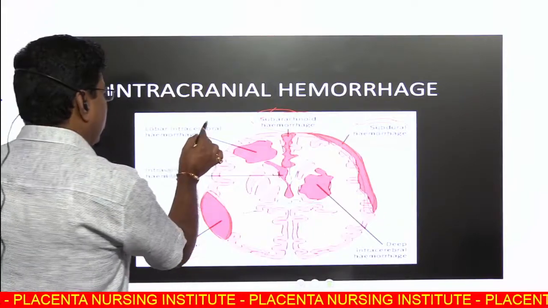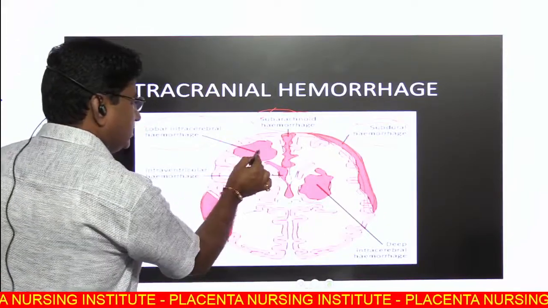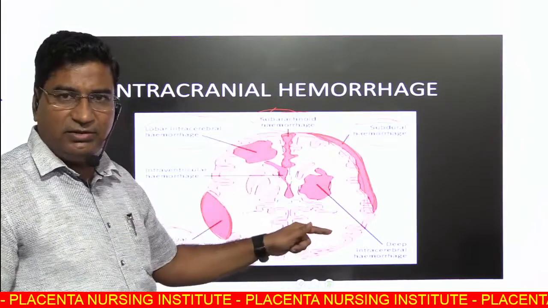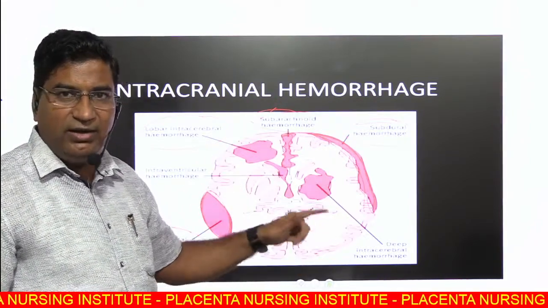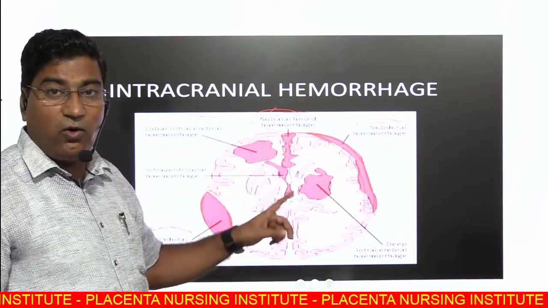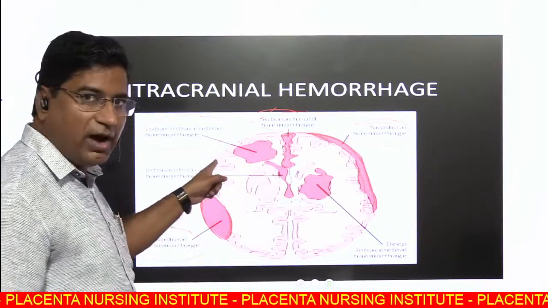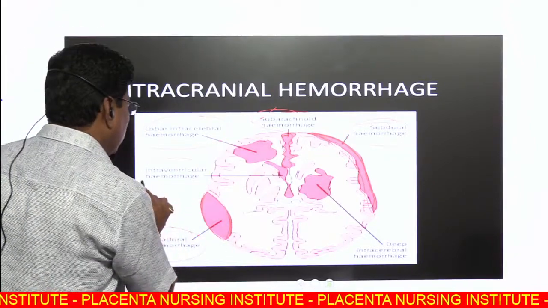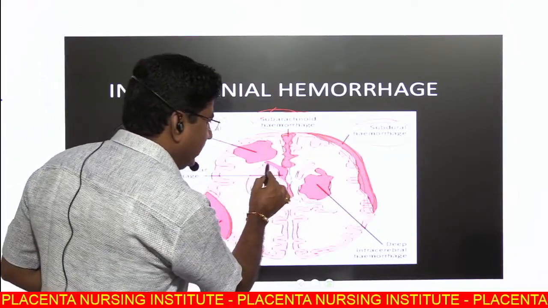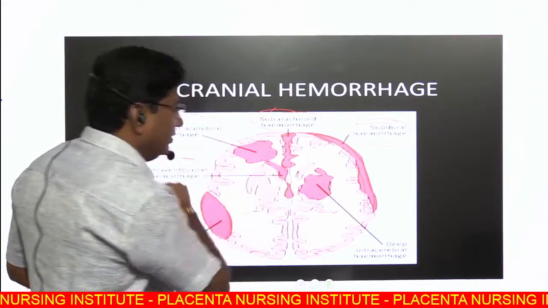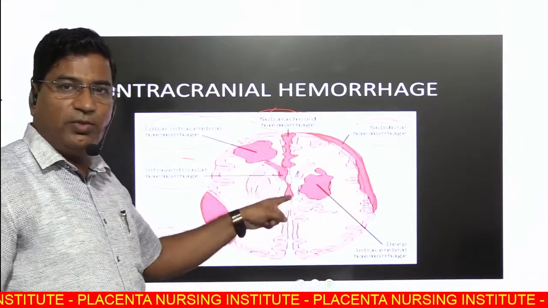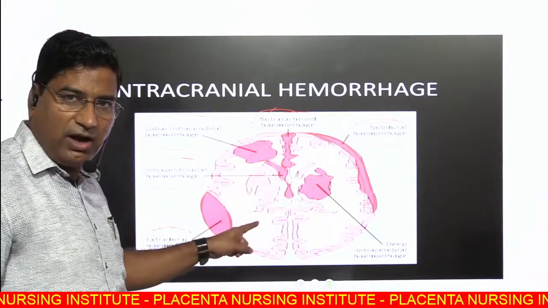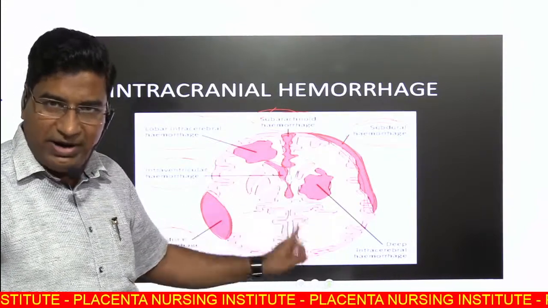Then lobar intracerebral hemorrhage. This is cerebral hemorrhage, beneath the pia mater and inside the gray matter of the brain, so this is lobar and intra-axial hemorrhage. Then intraventricular hemorrhage, in the ventricle, most commonly because of bleeding disorders or continuation of a lobar, basal ganglia or thalamic bleed.